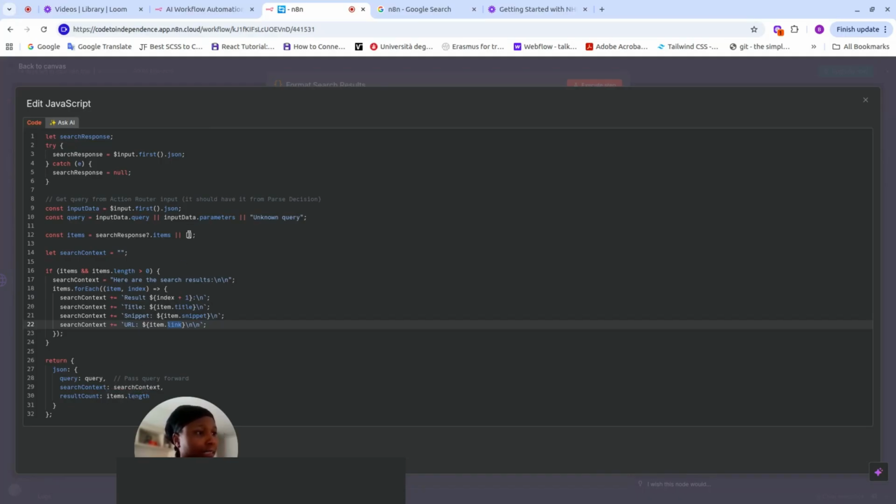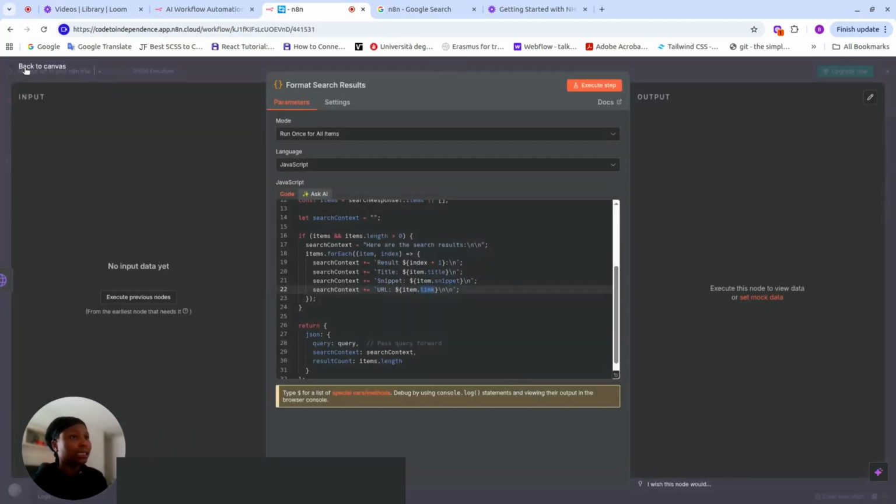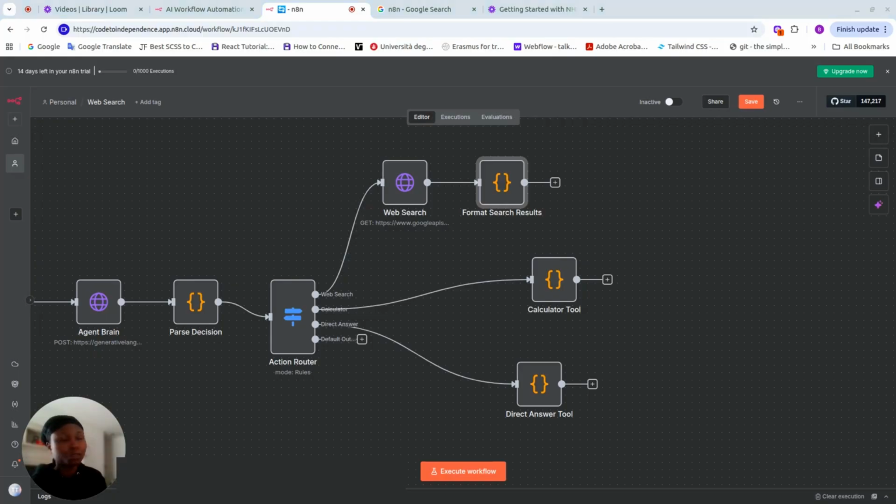And then our return. Let me lower this so you can see it better. Here we have a JSON, what we're sending to the next node. We have our query, our search context, and then result count, that is items dot length, the length of this particular array. We want to see that, because we're asking it to give us 5. So our result count is just ensuring that we're doing the right thing, just to see what it is outputting for us. Okay, now we're done with this. We can close this and then go back to the canvas.